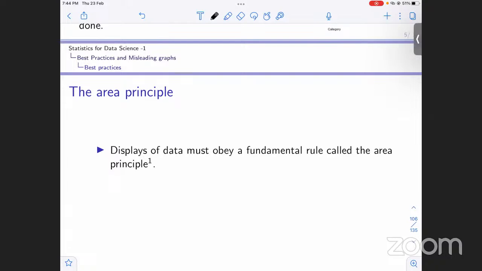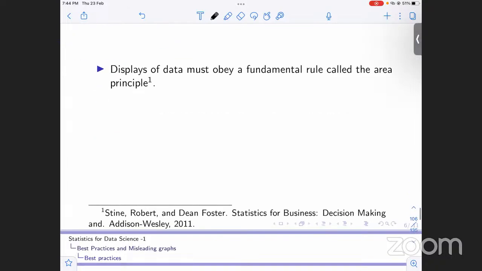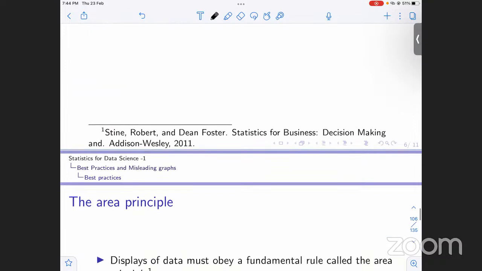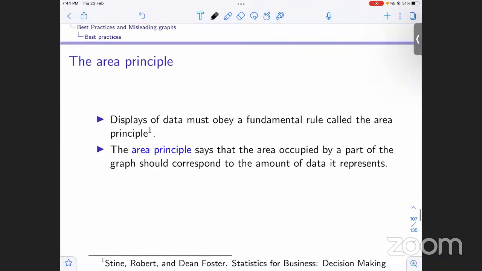As the name suggests, it has something to do with areas, right? The area principle states that the area occupied by the slice on the pie chart or the height of the bar must correspond to the amount that it represents. What it means is it must correspond to the relative frequency that it represents, right?